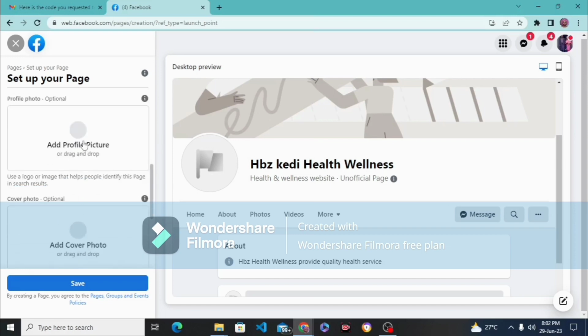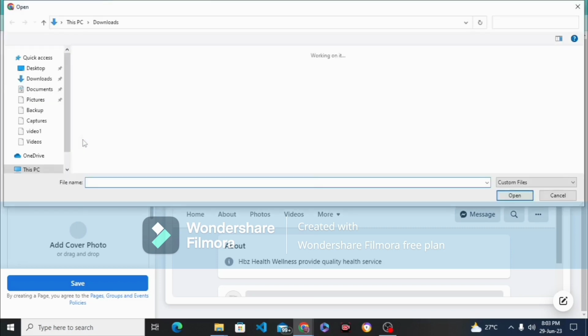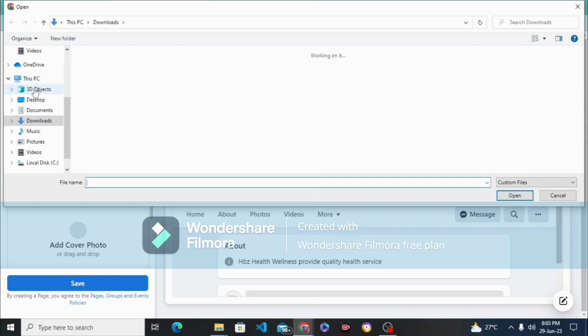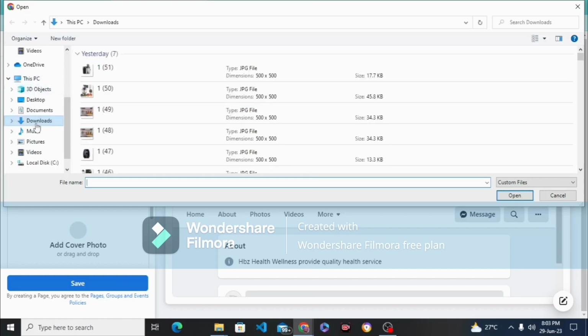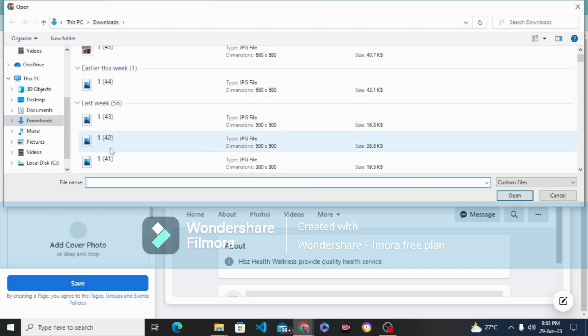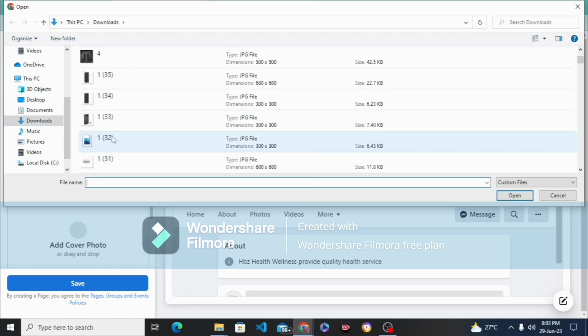For your profile picture, you can use your business logo, right? Although I don't have the business logo yet, I have some flyers here, so I'm going to use that. For you that want to create your business Facebook page, for your logo, if you don't have money and you don't want to waste money, Canva is a good platform to use. It's free. All you need to do is just to sign in.